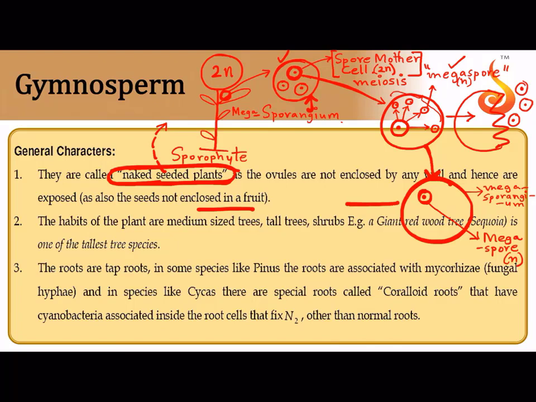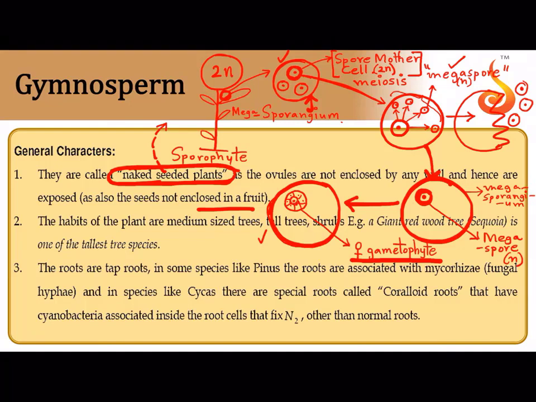Yes. So now the megaspore which is sitting inside the megasporangium develops into, let me show just for diagrammatic purposes, a multicellular structure. It develops into a structure that is called a female gametophyte. See, it is still sitting safely inside. What is this? This is the megasporangium. It didn't come out. It said, I want to stay inside, and it develops into a female gametophyte. Why is this called female gametophyte? Because it has a female sex organ inside.